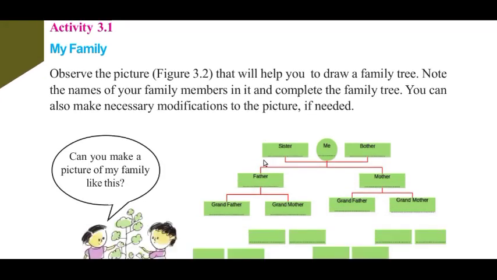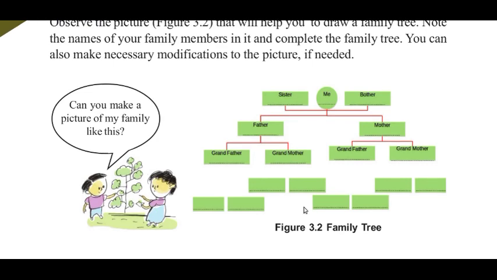Our activity 3.1, my family. You can see a figure here. What is this? Figure 3.2, family tree. I think you are familiar with the family tree, isn't it? So you could write your name in this box. Can you see here the word me? Under the word me, you could write your own name.